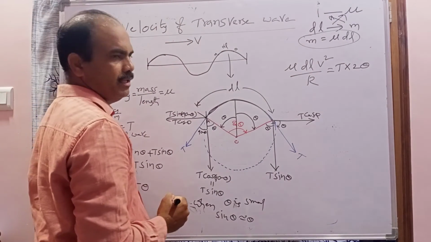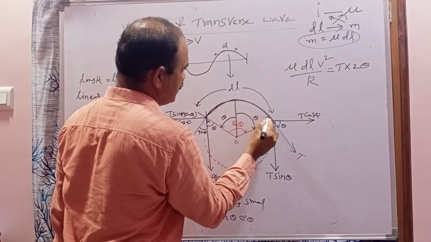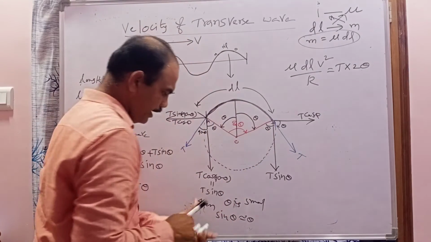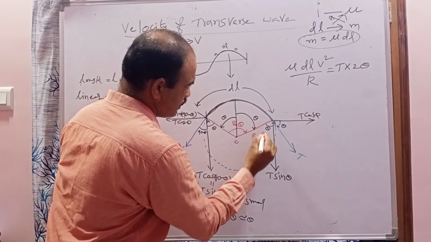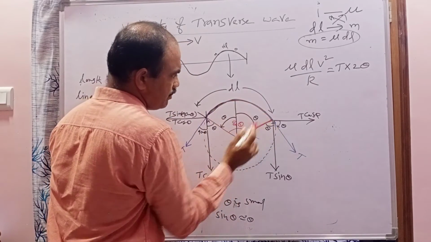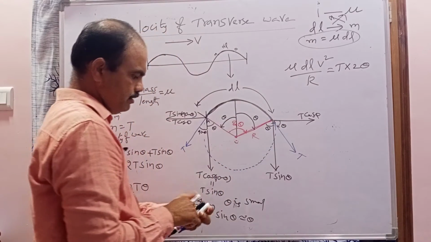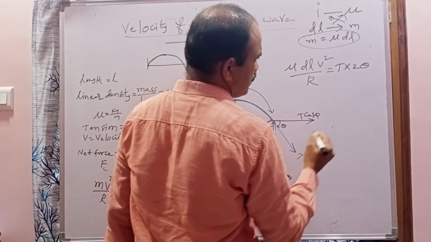But in mathematics, in the 7th class, you learned something. What is that? This is the arc and this is the radius. This is the radius, this is also a radius, and this is the length of the arc. This is the radius. It totally makes how much angle? 2 theta. So in the 7th class, you studied that.